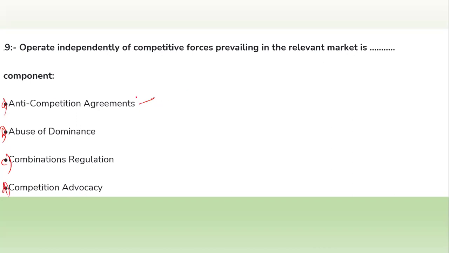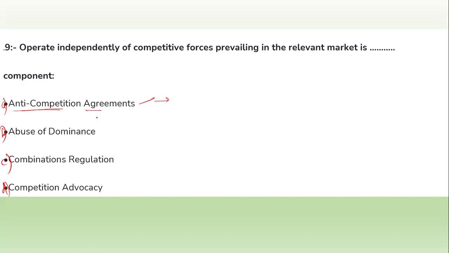First of all, you have to know what these options actually mean. Anti-competitive agreement is an agreement that is opposed to competition, which is banned. Abuse of dominance means a monopolist uses his dominance to abuse the customer and the local area.